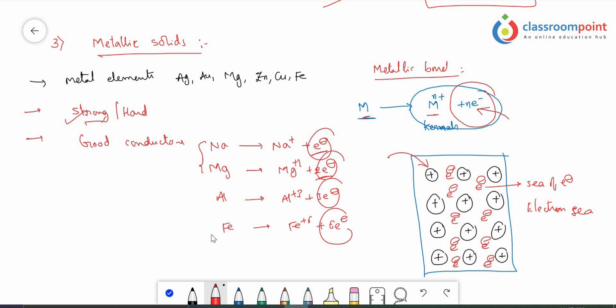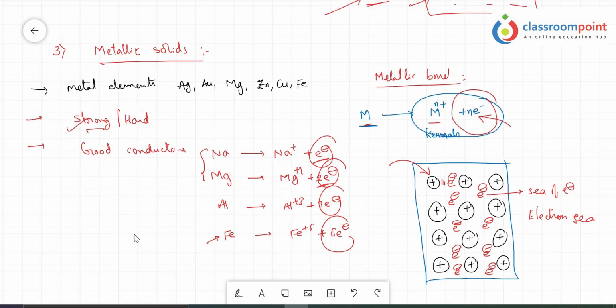And the remaining d-block metals are so strong because iron, zinc, all these are there. They are very strong. The reason is they release more number of electrons towards the metallic bond formation. What is a metallic bond? The bond that is formed between the free electrons and the metal ions is called the metallic bond. The more free electrons available, the stronger the bond formed, so the stronger the metal also. This is about the metallic solids and metallic bond.